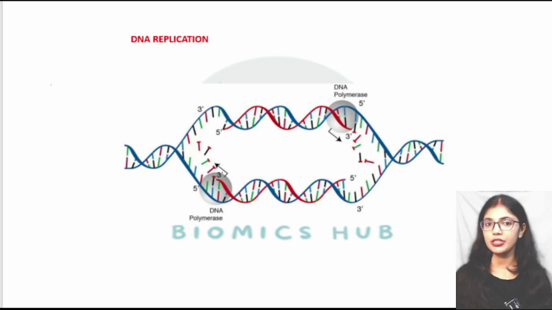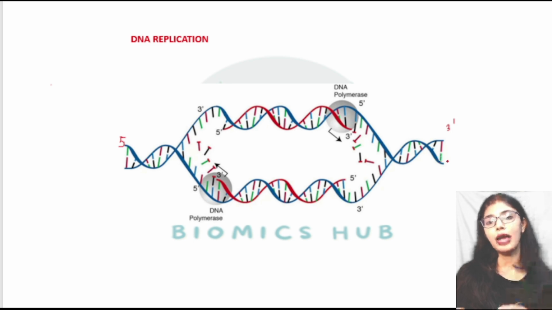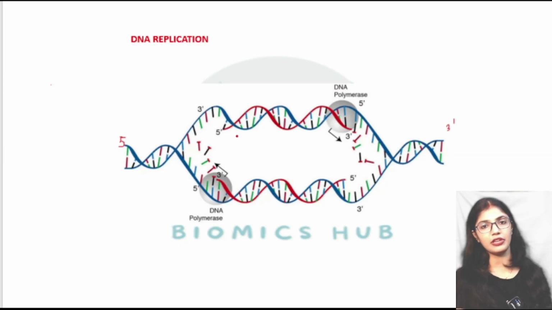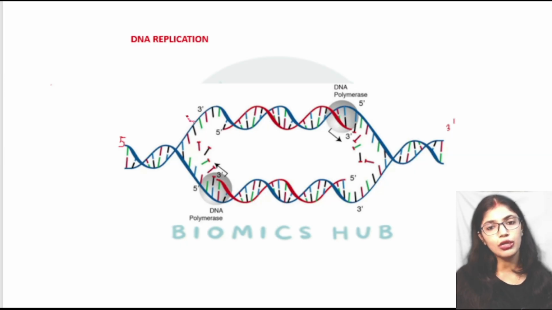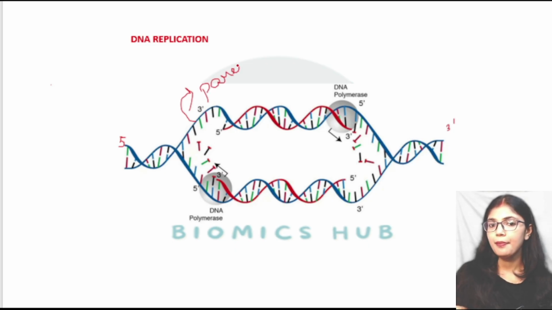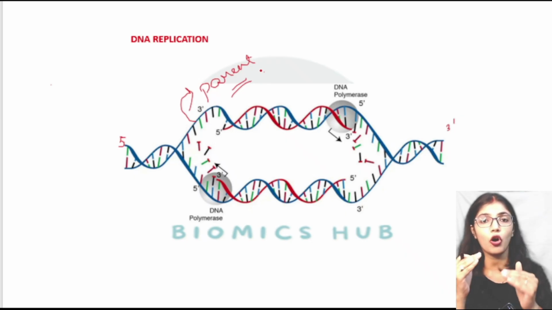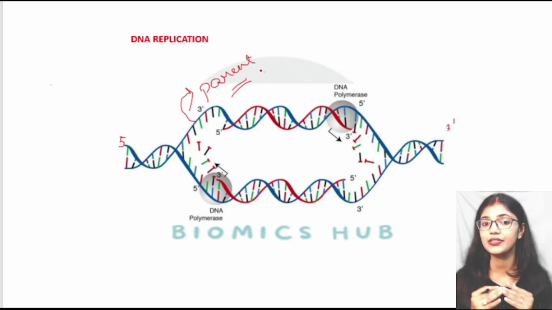Our DNA, which is present inside the nucleus, is double stranded. It has a 5' end and a 3' end, so the two strands are anti-parallel with each other. It has a positive strand and a negative strand. This blue colored DNA strand which you are seeing is the parent DNA. Certain enzymes copy this parent DNA, and they make an exact copy.